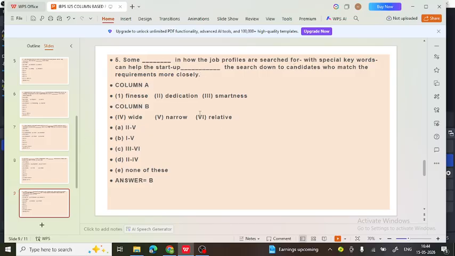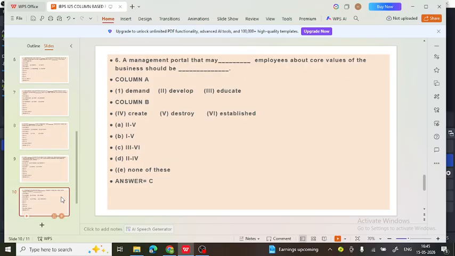So with the first and fifth options, some finesse in how the job profiles are searched for with special keywords can help the startup narrow the search down to candidates who match the requirements more closely. So option B, first and fifth, is correct here. So friends, what you have understood is that we have to see that the sentence must be grammatically correct, and at the same time it should exhibit the correct meaning.